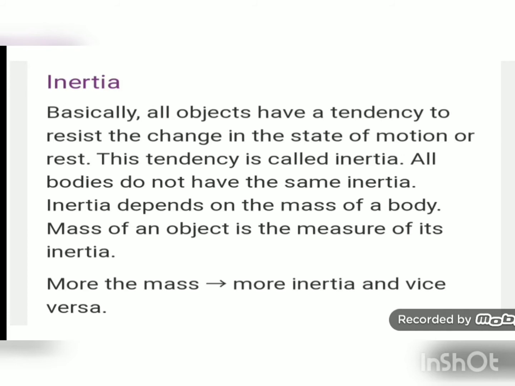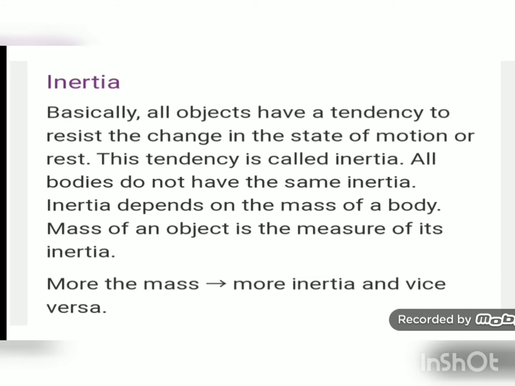If an object has more mass, it means it has more inertia and it will produce more resistance to the change in the state. Whereas there are some objects, like a very light tennis ball, that if you keep on the table and switch on the fan, will start moving.